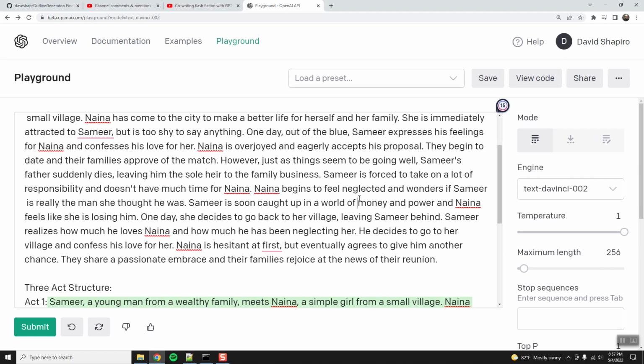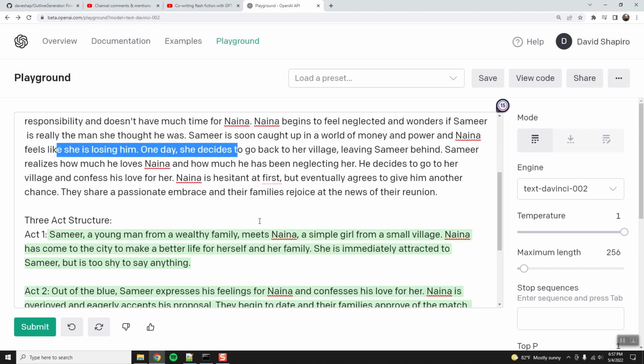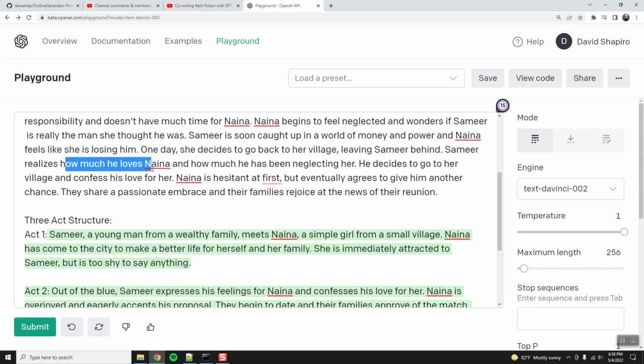Naina begins to feel neglected and wonders if Samir is really the man she thought he was. Samir is soon caught in a world of money and power, and Naina feels like she is losing him. One day she decides to go back to her village, leaving Samir behind. Samir realizes how much he loves Naina and how much he has been neglecting her. He decides to go to her village and confess his love. Naina is hesitant, but eventually agrees to give him another chance. They share a passionate embrace, and their families rejoice at the news of their reunion. Oh man, I can imagine so much song and dance in this Bollywood picture.